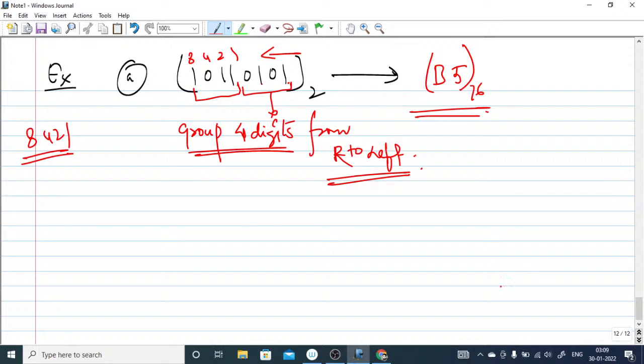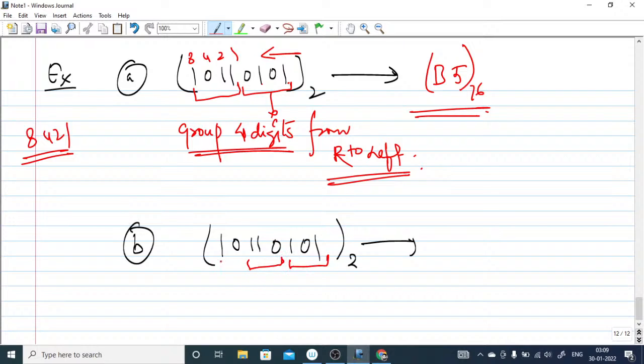This is a very easy concept. And the second example I'm going to take is suppose 1 0 1 1 0 1 0 1 given in binary format, and you have to convert into octal. In case of octal, you have to group 3 bits. And if fewer bits are there, you can put 0 here, as 0 is not going to change anything. So this is going to be 2, this is 6, this is 5. So it is going to be 265 in octal.